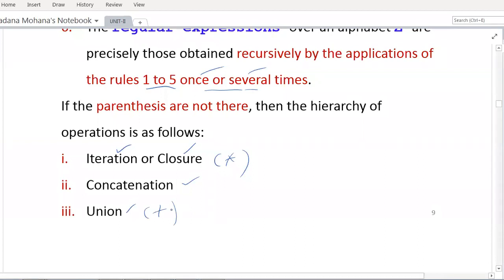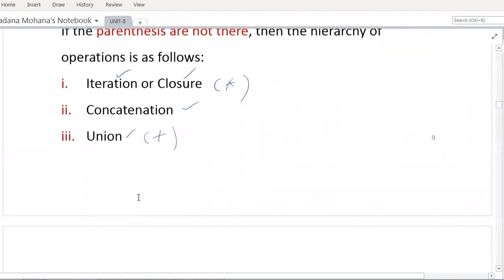So you can use this whenever we are simplifying a regular expression. If that regular expression does not contain any parentheses, then this is the order of evaluation we have to consider.